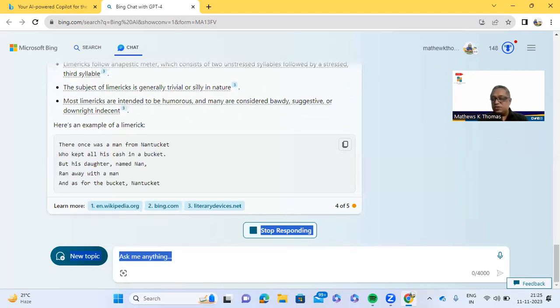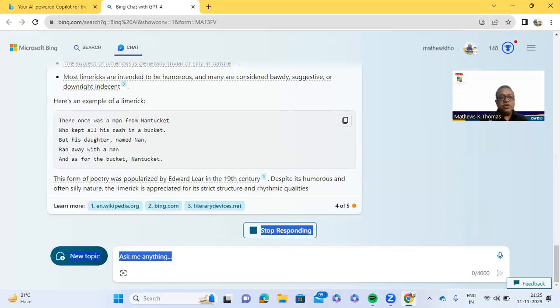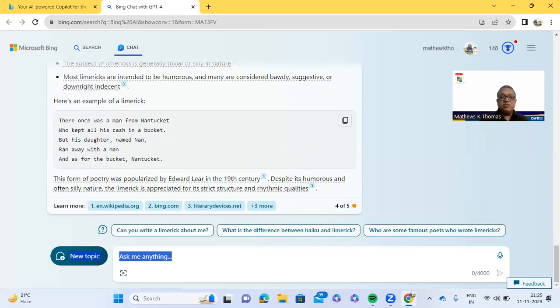So English teachers will be knowing this, of course. And here, they have given another example. There was once a man from Nantucket who kept all his cash in a bucket, but his daughter named Nan ran away with a man. As for the bucket, Nantucket. So this is another example they have created.